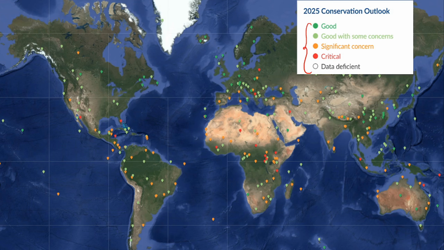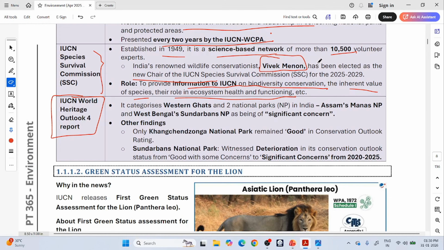Okay, so this commission of IUCN categorizes these heritage sites in this way, and now they are saying Western Ghats in India and two other parks, Manas National Park in Assam and Sundarbans National Park in West Bengal. Western Ghats in South India touch Kerala, Karnataka, Tamil Nadu, Maharashtra, Gujarat, etc. These three are given the status of significant concern in this World Heritage Outlook. Then Kanchenjunga National Park in Sikkim remained good.